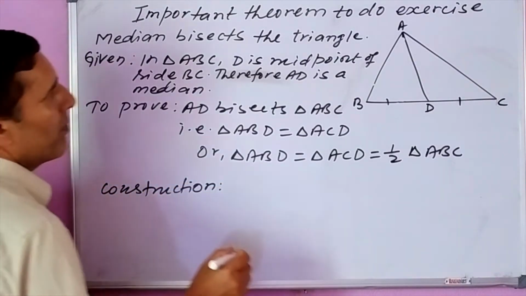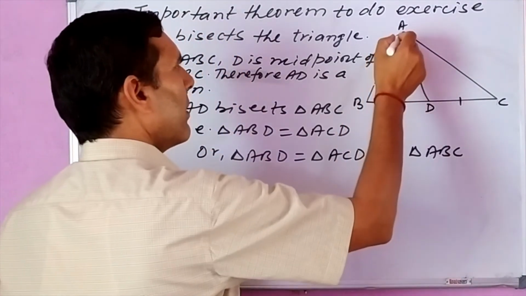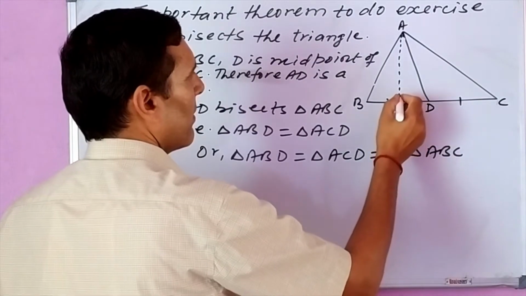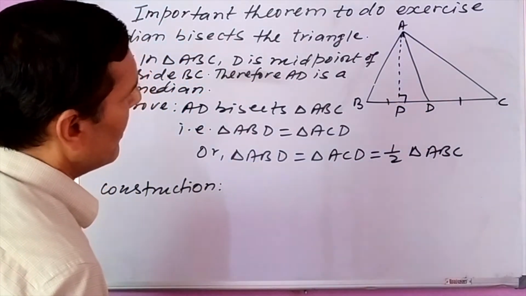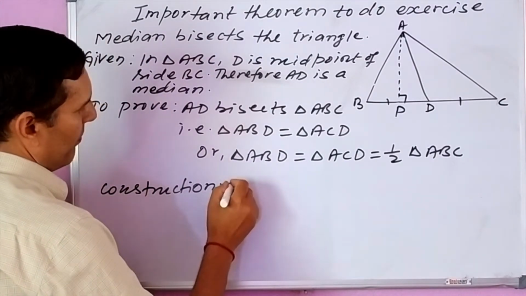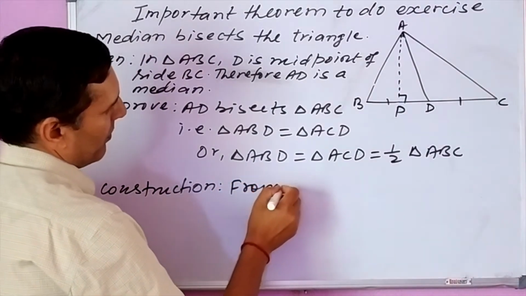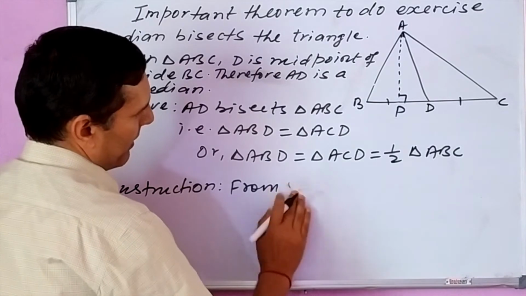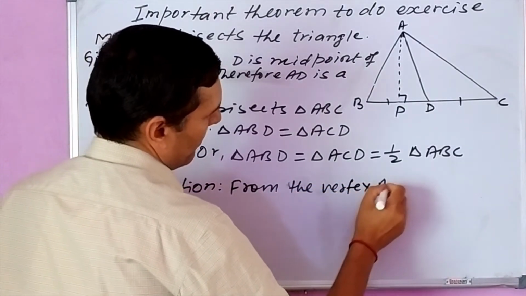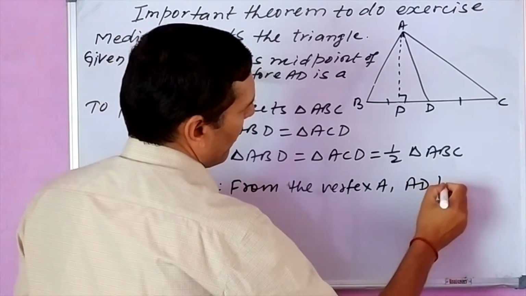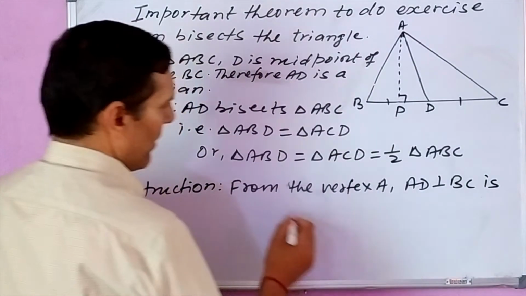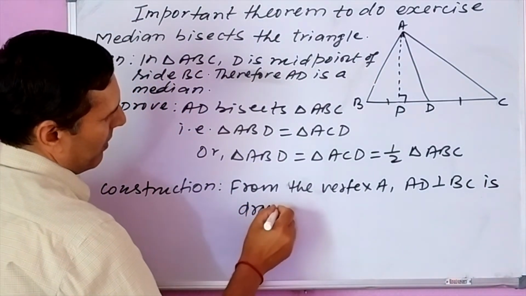In the construction, from vertex A, we draw one perpendicular AP to its opposite side BC. From the vertex A, AP perpendicular to BC is drawn.